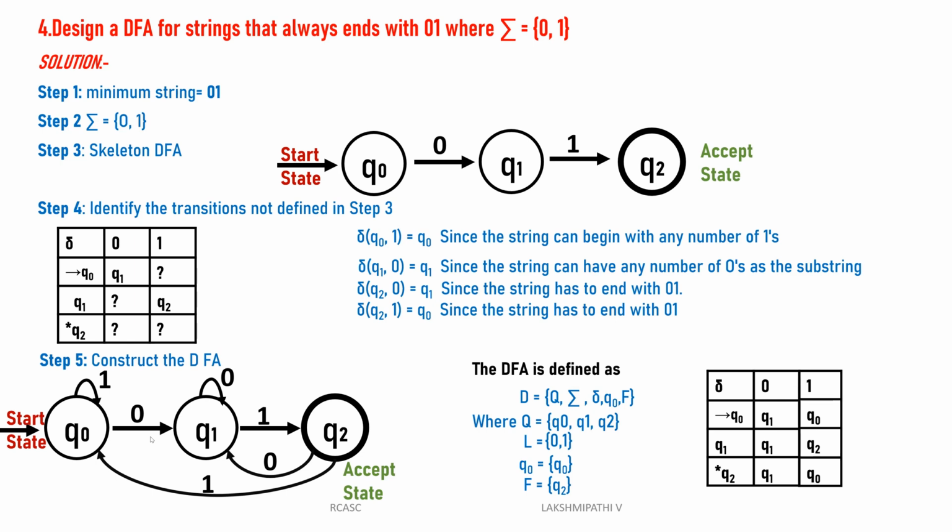If you take any string ending with 0, 1, all those strings will be accepted by the machine we designed. You can try it, work it out at home. When you take different strings, you can work it out. That time you are getting this DFA. Take different example strings, then trace them on this DFA. Automatically it will give the final state. All strings ending with 0, 1 will be accepted by this machine. Okay, we'll go to the next problem.